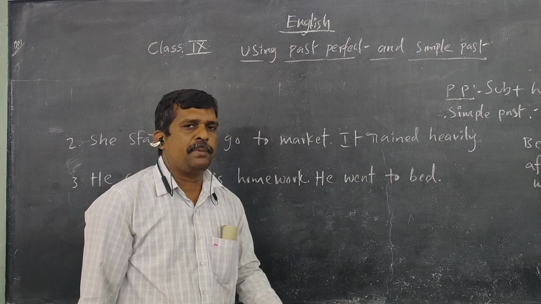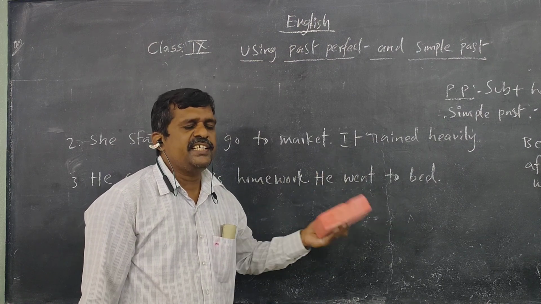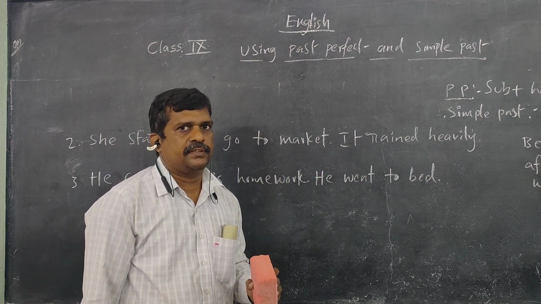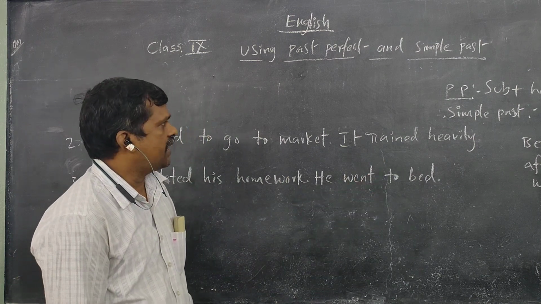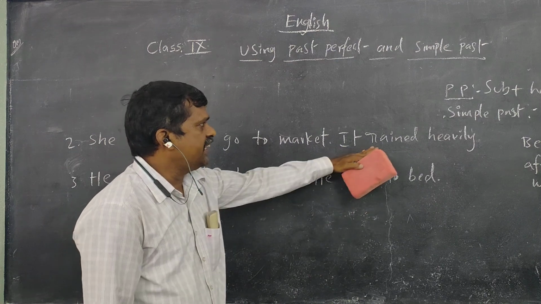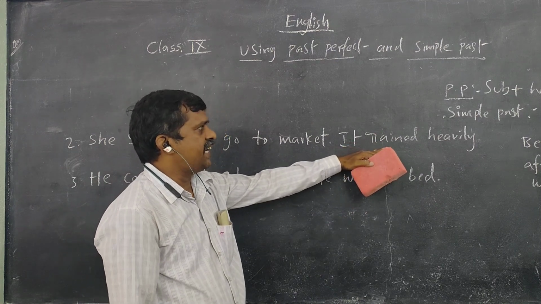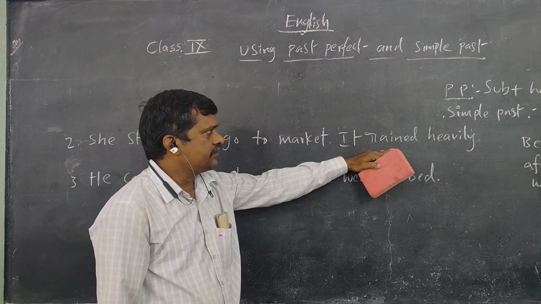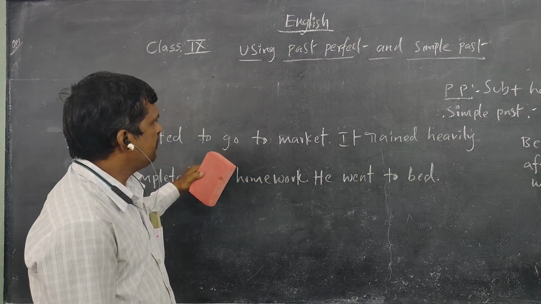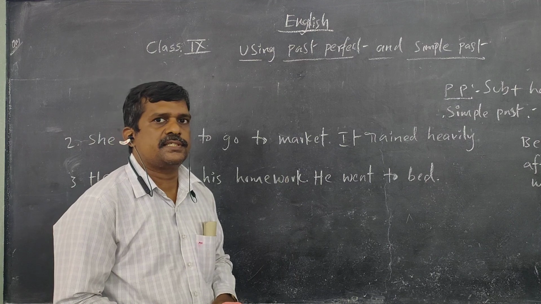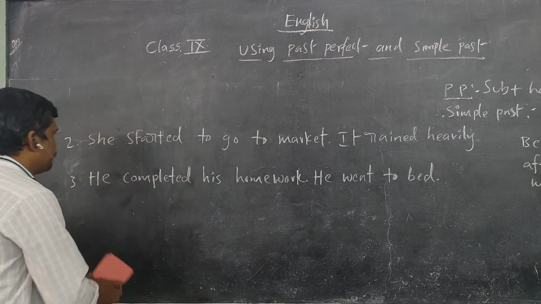So which action happened first here? Raining heavily is the first action. After that, she started to go to market. So here, since this is the first action, we should use past perfect tense, and for this action we should use simple past tense.